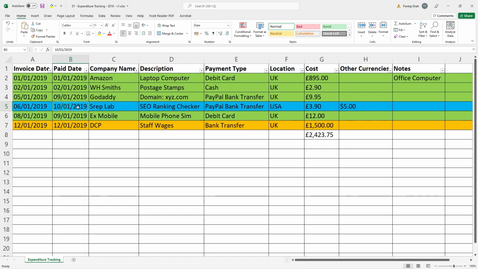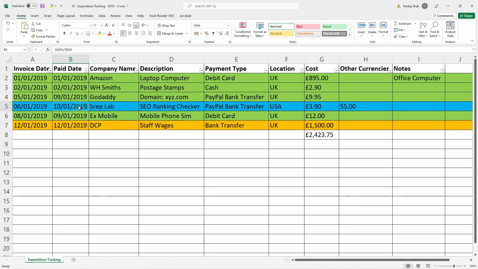Because with PayPal, sometimes you'll find that you may pay on the 6th of the 1st, 2019, but your bank statement doesn't show the payment coming out of your account until 3 or 4 days later. If it's a credit card payment, normally it comes out on the same day. But if it's a PayPal transaction, normally it takes 3 or 4 days to show in your account. So you want to check your bank statement to see when it was actually paid from your account, so you're logging accurate information.